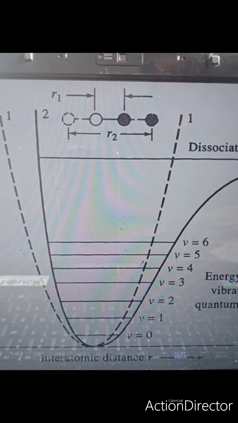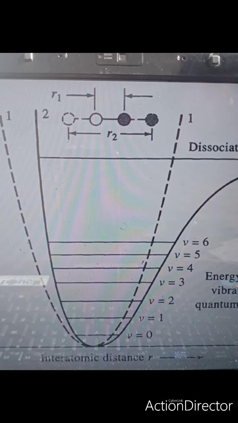Secondly, overtones and combination terms are also observed, but the harmonic oscillator does not explain that fact. So it is necessary that the diatomic molecule should be considered as an anharmonic oscillator. Now in this video I will be discussing anharmonicity.